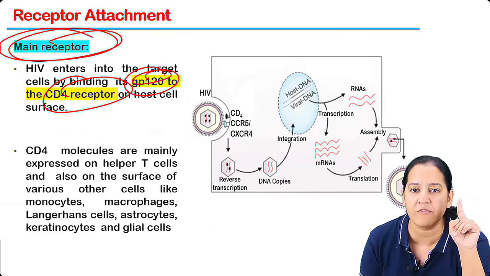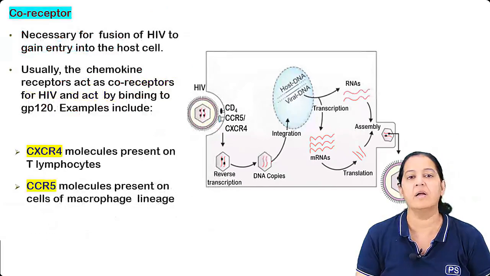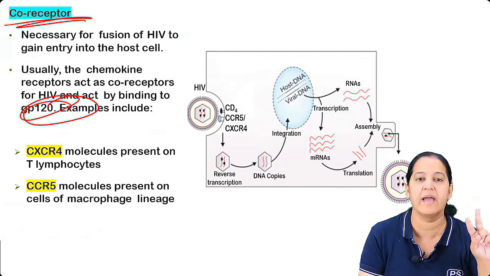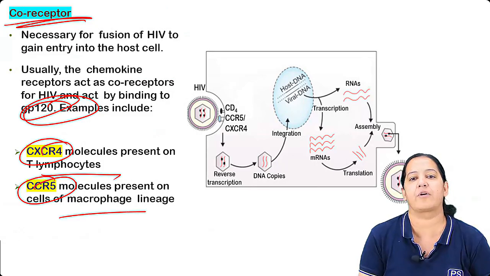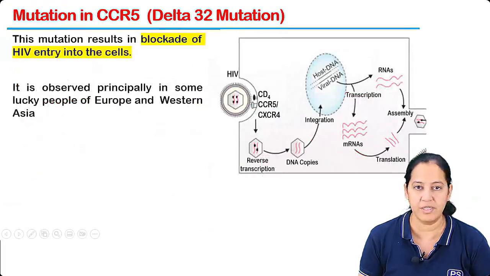See the same, not very clearly seen. CD4 of the host and GP120 of the virus. This is main. And co-receptor: I told you here again GP120, but here either CXCR4 or CCR5, depending on T lymphocyte or macrophage. You can see CCR5, CXCR4. Say yes, people. Got it?